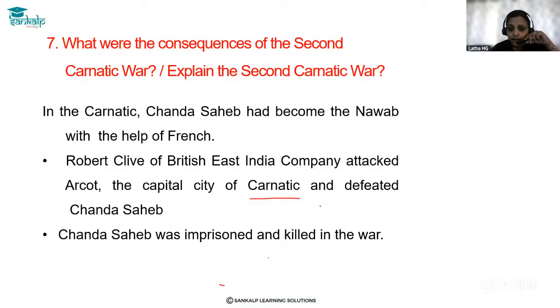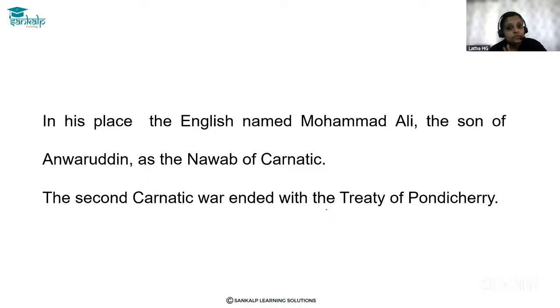Robert Clive attacked Arcot, the capital city of Carnatic, and defeated Chanda Sahib. Chanda Sahib was then imprisoned and killed in the war. Okay, so this was the main result or main consequence of the Second Carnatic War. In place of Chanda Sahib, the British named Muhammad Ali, the son of Anwaruddin, as the Nawab of Carnatic. So it was one of the main effects.